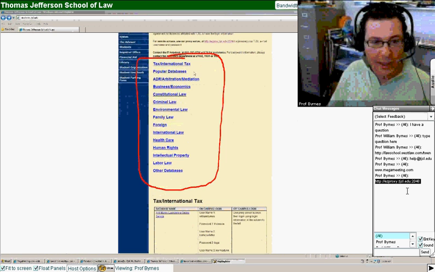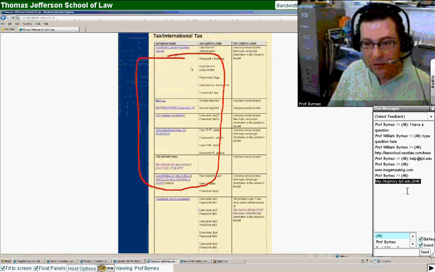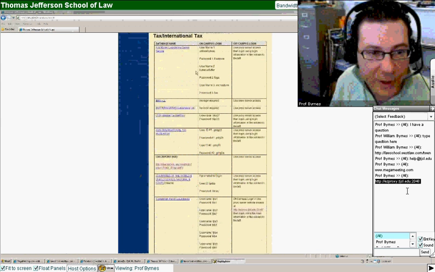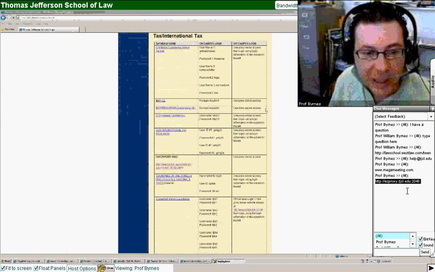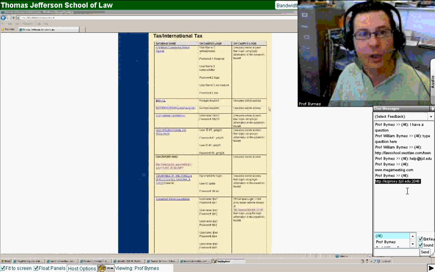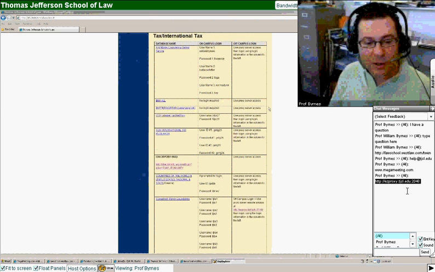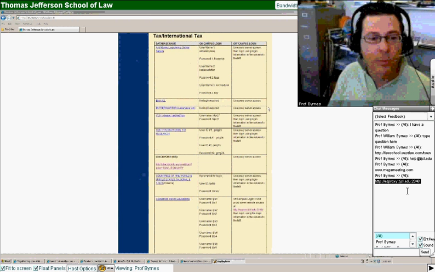So let me scroll down, and we see all the various databases contained under the link Tax International Tax. These are the databases that we use to teach class with, for you to do your research, your thesis research. And all I said this past week was explore some of the databases that look interesting for you. They tell you how to enter.